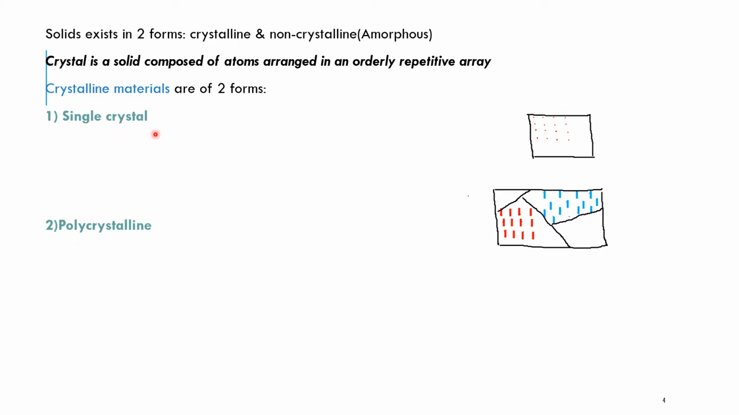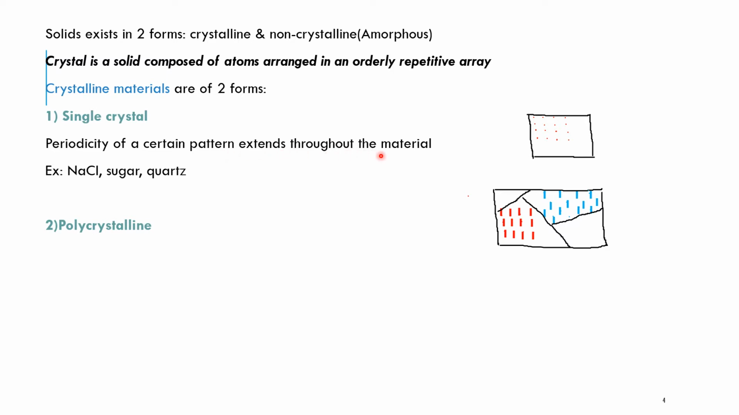We'll see the single crystal. In the single crystal, you can see that there is a certain pattern which is repeated. The atoms are arranged in a certain pattern or certain order, and the same pattern is extending throughout the crystal. So, the periodicity of a certain pattern extends throughout the material. Examples are given. It represents a material in its ideal condition.